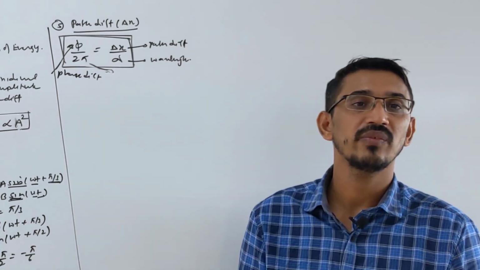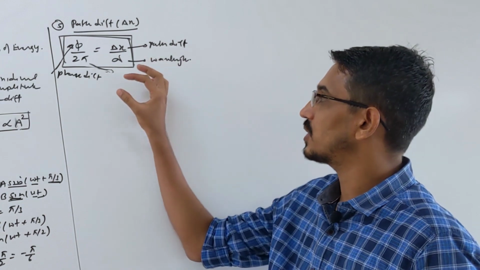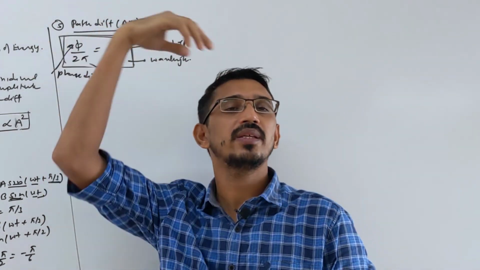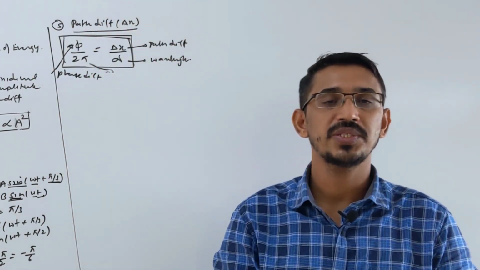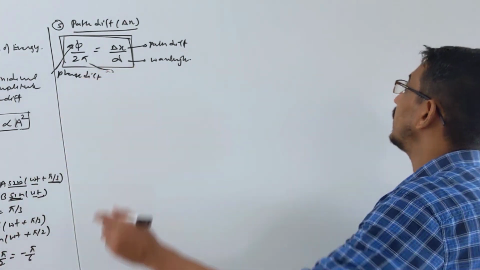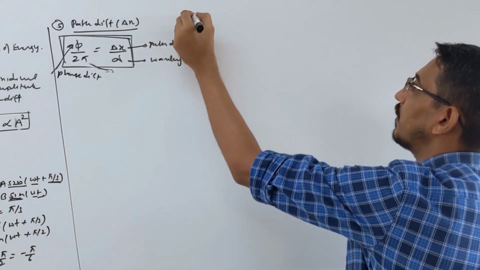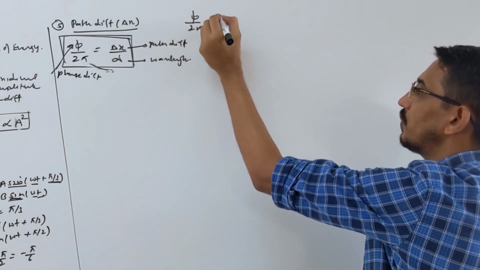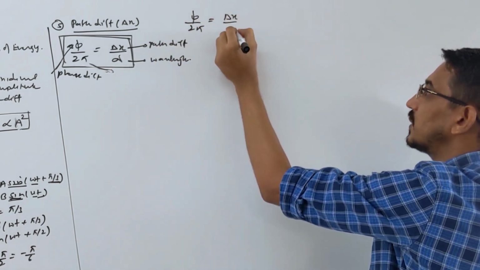So if you know phase difference, you can find path difference. If you know path difference, you can find phase difference. Direct questions also they will ask you. Mainly this formula will be used in the two types of interference, constructive or destructive interference, right? Okay, so this you should remember. There are many other formats of this formula, like you can also write phi upon 2 pi, this is called phase difference, is equal to what? This is called path difference.